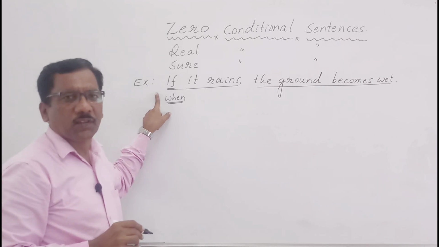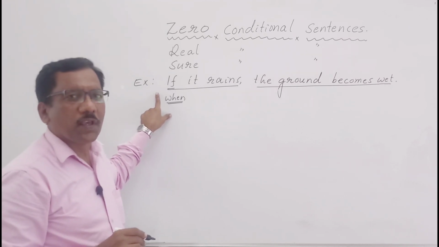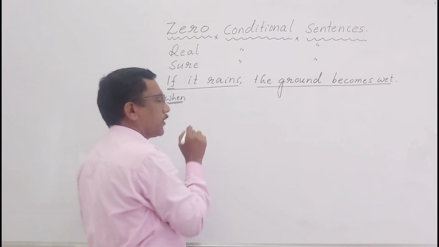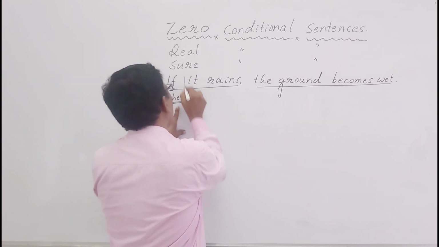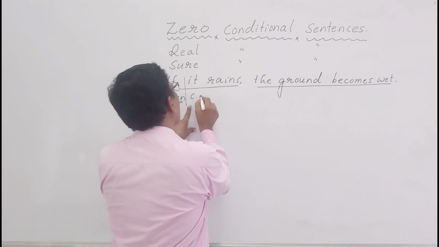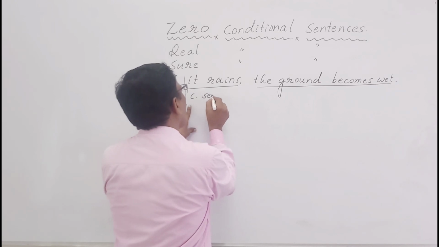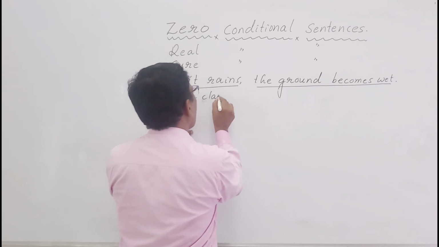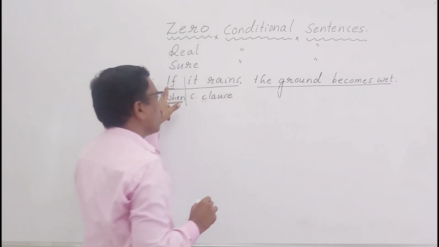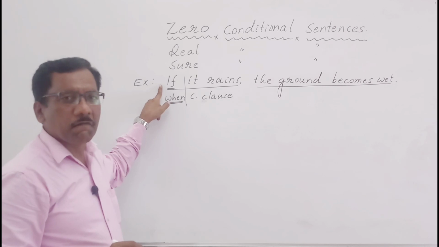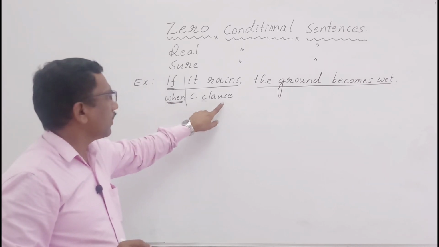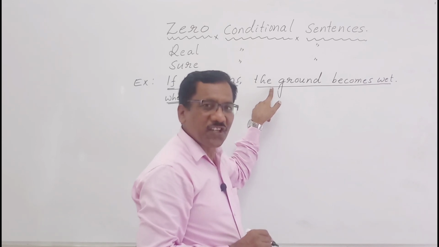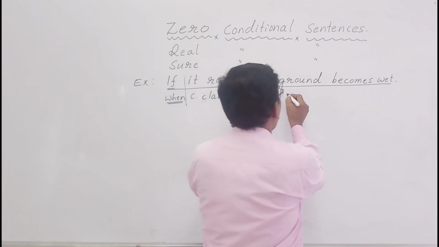This is the first thing. A clause which begins with if or when is called a conditional clause, and a clause which begins with the subject is known as the main clause.